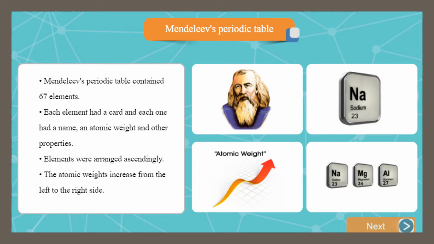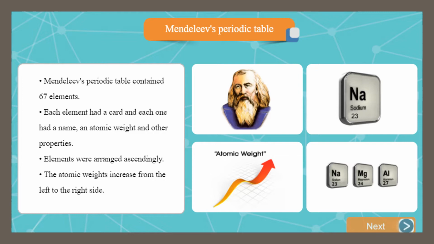Then he arranged the elements in ascending order according to the atomic weight. He found that by beginning a new horizontal row, the element properties repeated in a periodic way.